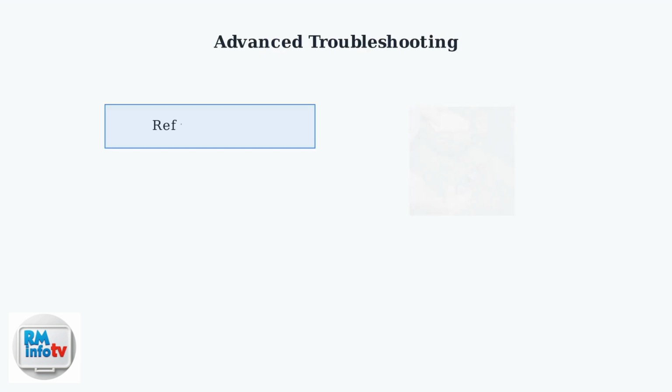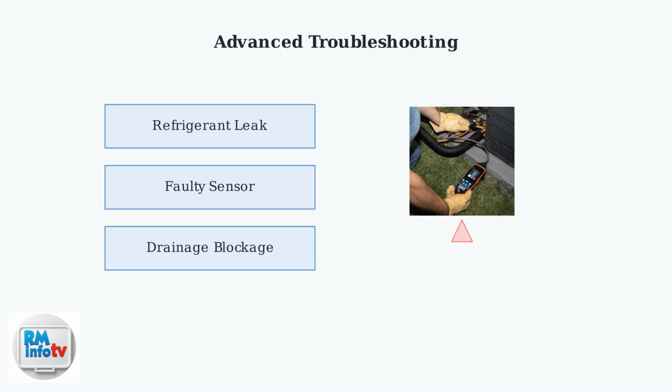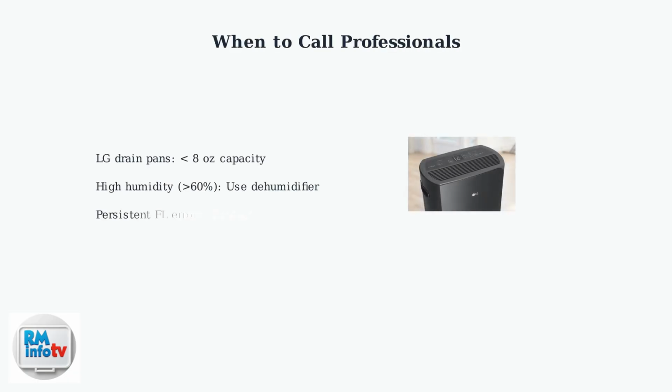If FL errors persist even after draining, you may be dealing with more serious issues. These include refrigerant leaks, faulty sensors, or drainage blockages. LG models often have small drain pans holding less than 8 ounces, requiring frequent monitoring. In high humidity environments above 60%, consider using a separate dehumidifier to reduce the load on your air conditioner.